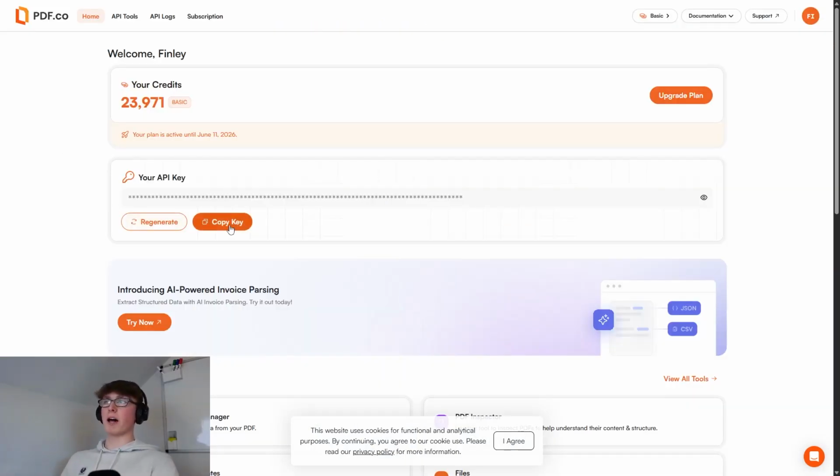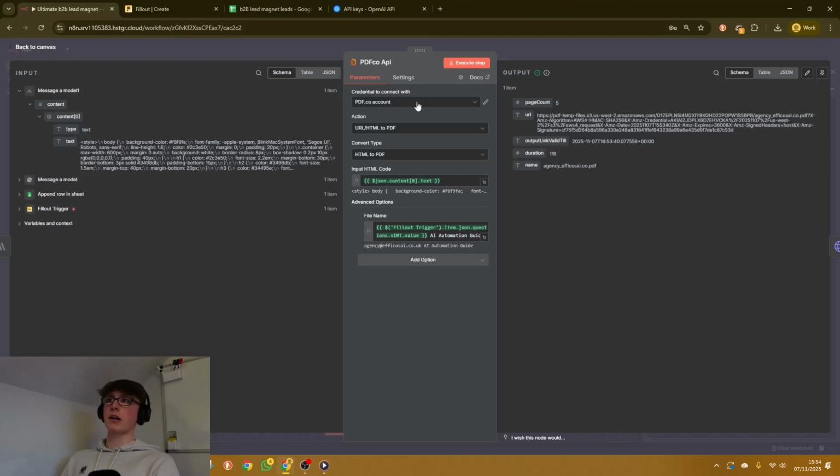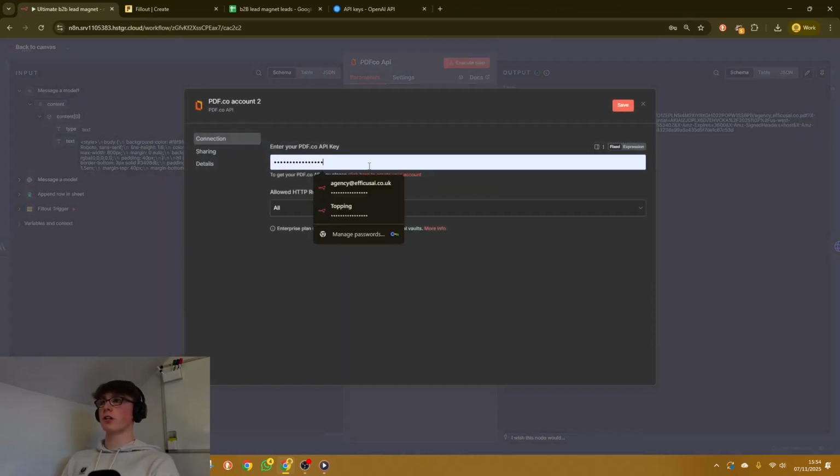You just want to copy that, and then that's pretty much it. You're going to want to double click on the PDF code module, create a new credential, and just throw your API key right in there. Click save, and then you're good to go.